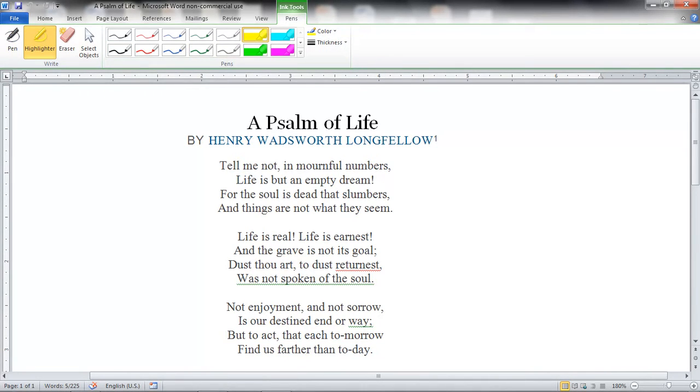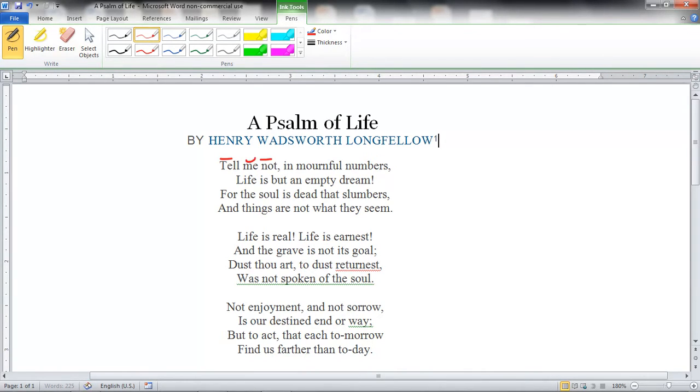Tell me not in mournful numbers, life is but an empty dream. So it has a certain rhythm, right? It flows. Tell me not in mournful numbers, life is but an empty dream. This rhythm is created by using stressed words and words that are not stressed. So stress, tell me not.